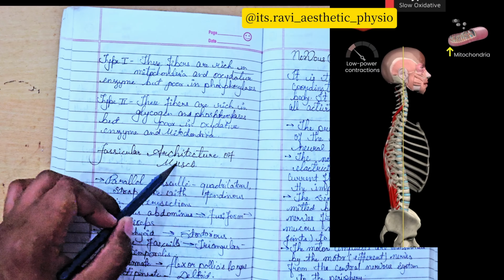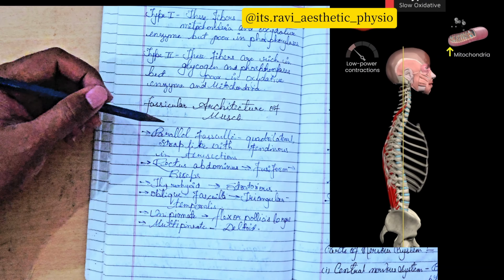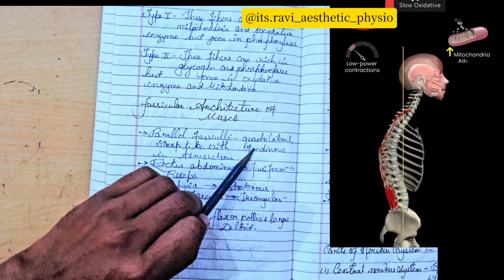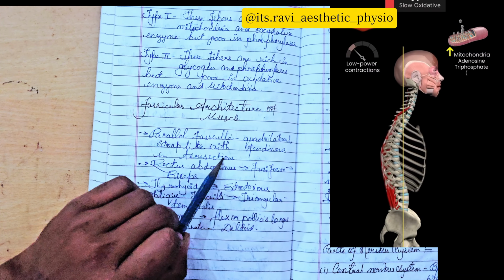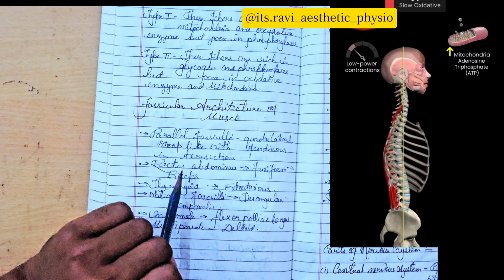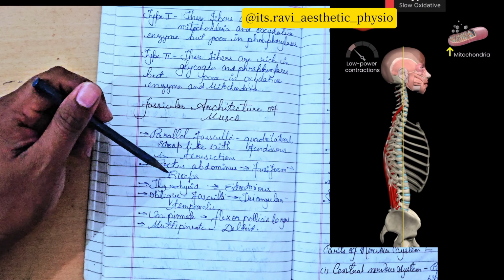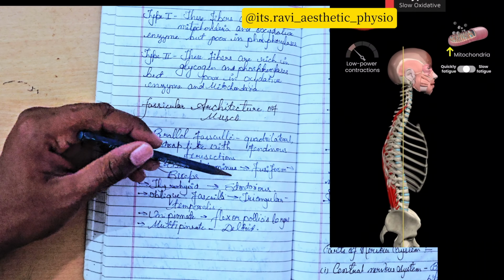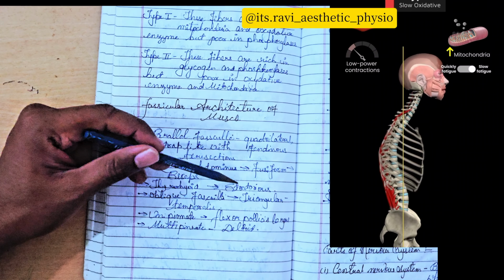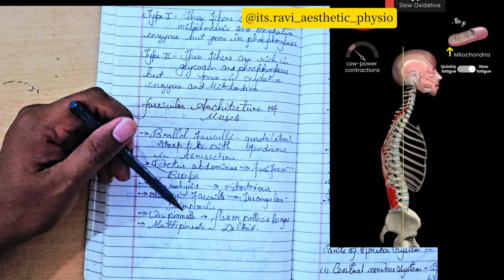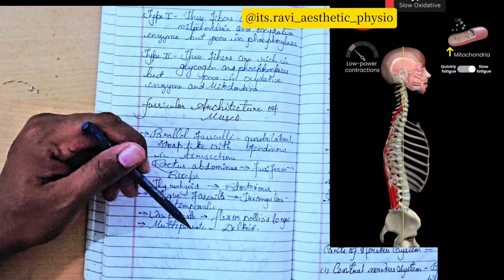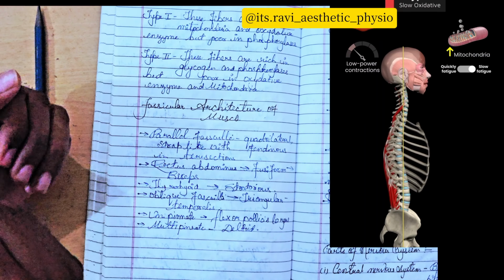Now the fascicular architecture of muscle. Parallel fasciculi: quadrilateral, strap-like with tendinous intersections, like rectus abdominis; fusiform, like biceps; and triradiate, like trapezius. Oblique fasciculi are triangular, like temporalis. Unipennate is flexor pollicis longus. Multipennate is deltoid. So that is the architecture of the muscle.